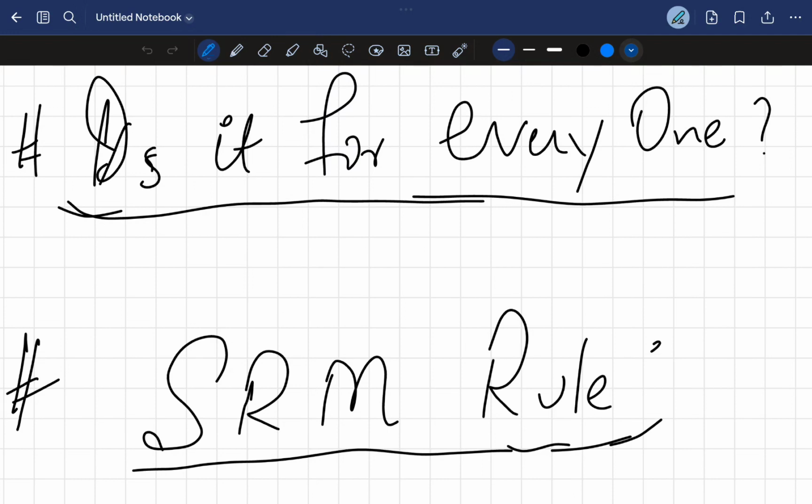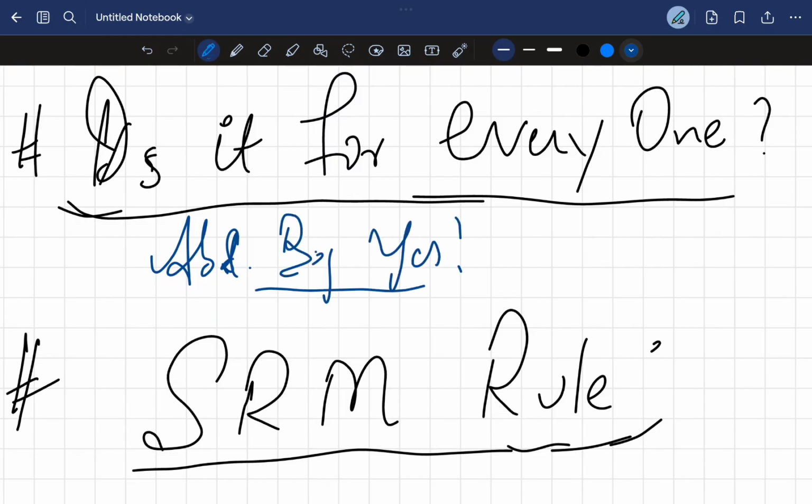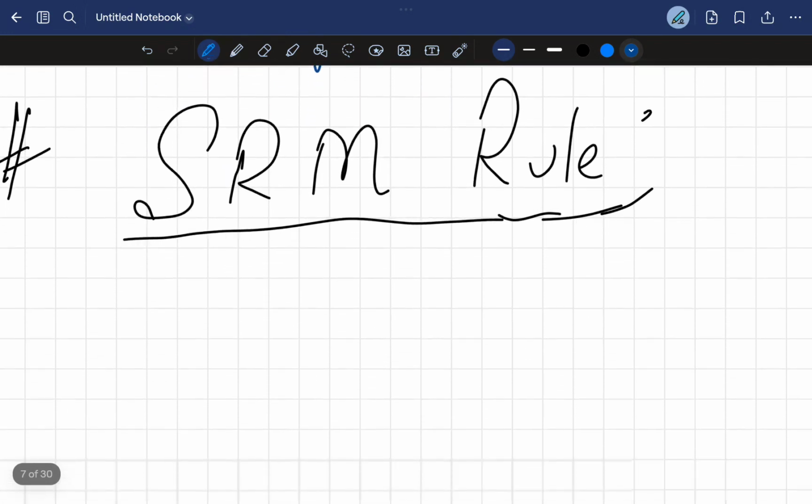Before going into the discussion, I want to answer this question: is it for everyone that I've mentioned here? The answer is an absolute big yes. It's for everyone, whether you are in 11th class or 12th class or preparing for the NEET UG. Now another thing: what is this SRM rule?